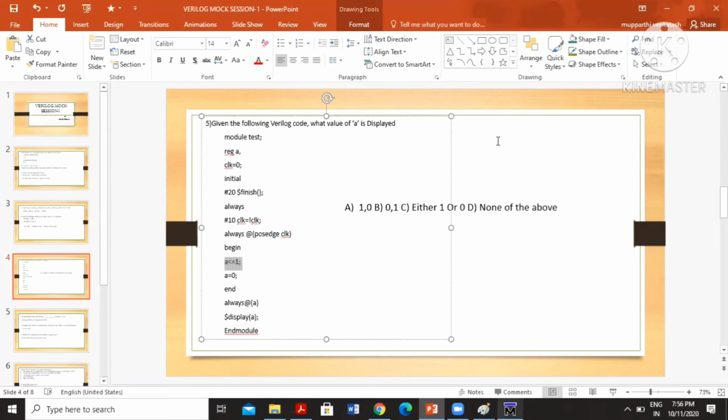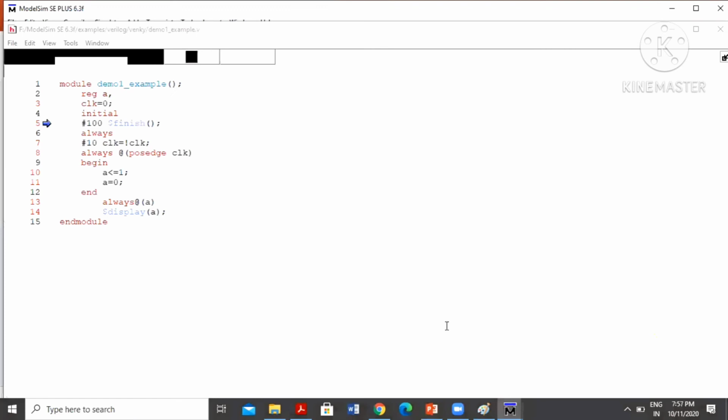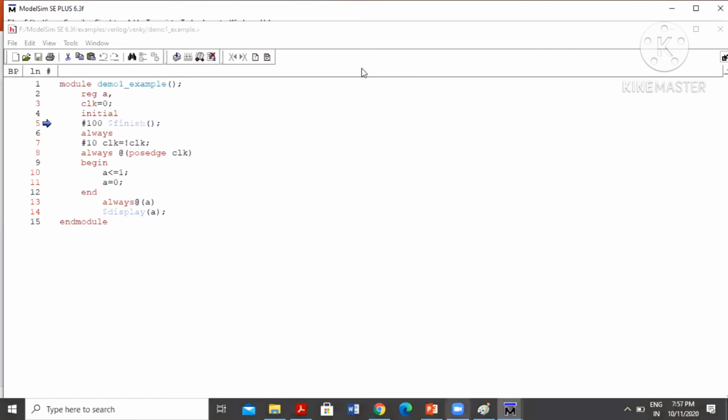If you have any doubts, you can ask. For blocking, A is equal to 0 will be executed in the active region. For non-blocking, it will be executed later. That's why you have to use dollar finish. Actually, here I'm taking always, that's why I'm using finish, because I want to stop.